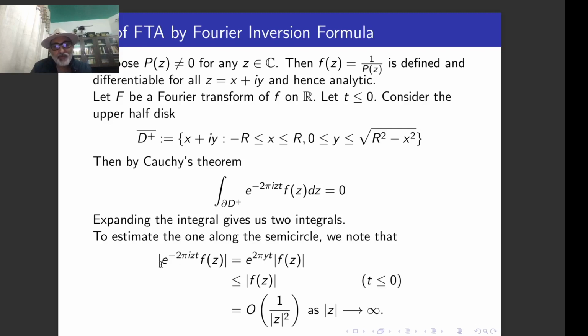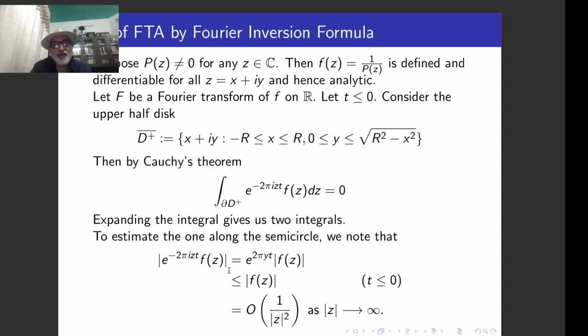You just take e to the power 2 pi i t z as the integrand, and the modulus of this comes out to be e to the power of 2 pi y t. What is y?